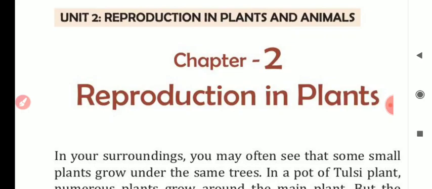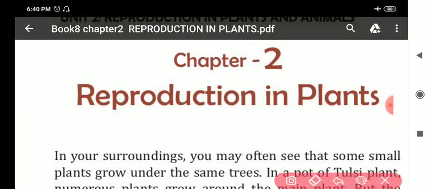Now, I am starting chapter 2, and chapter 2 is reproduction in plants. First of all, before discussing, we must know what is reproduction.